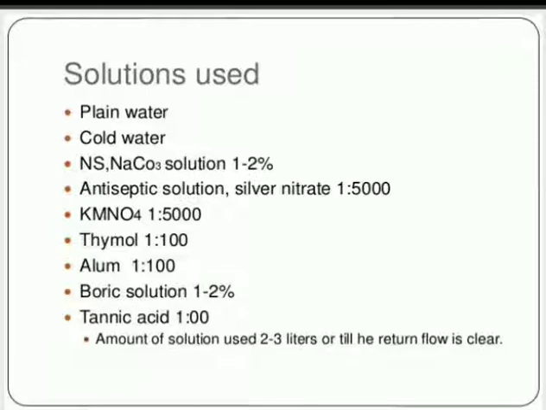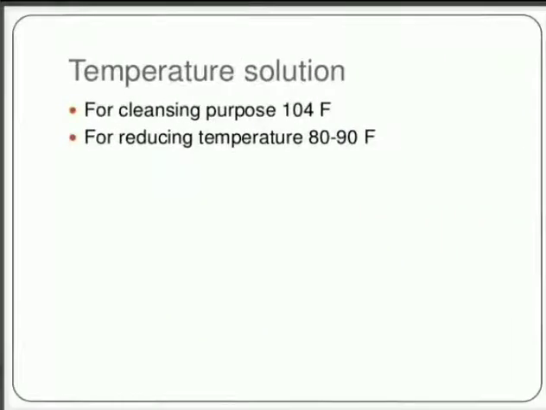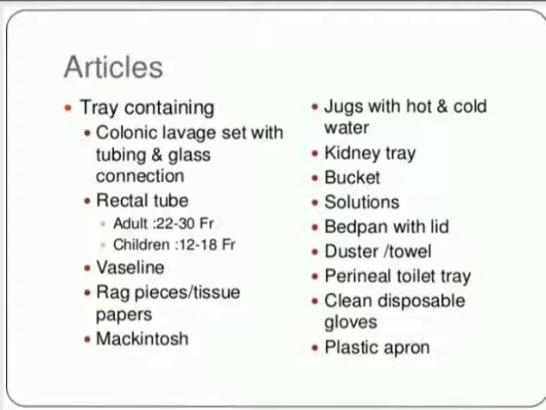And after that, what are the methods used for bowel irrigation? Funnel and catheter method and two tube method. Okay, and what are the solutions used? We already saw cold water, plain water, normal saline, sodium bicarbonate, antiseptic solutions, boric solution, tannic acid and alum. And what is the temperature? For cleaning purpose, 104 degrees Fahrenheit, and for reducing temperature, 80 to 90 degrees Fahrenheit.